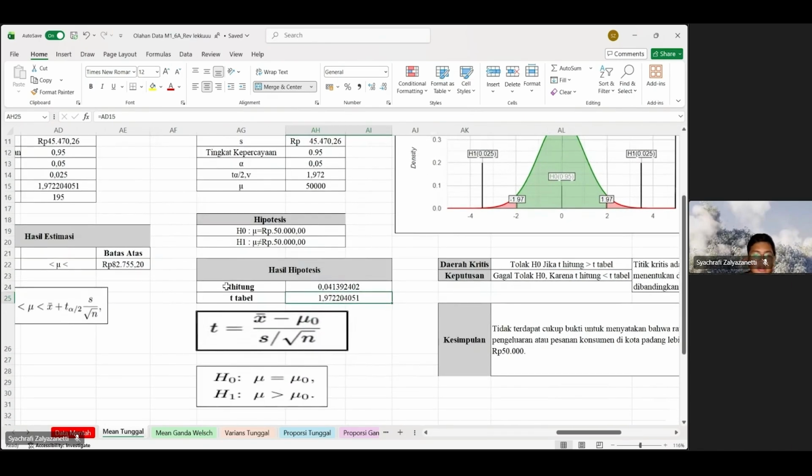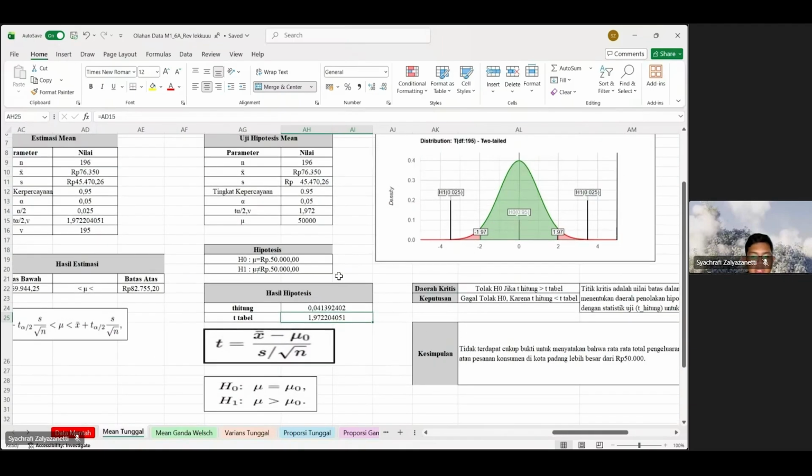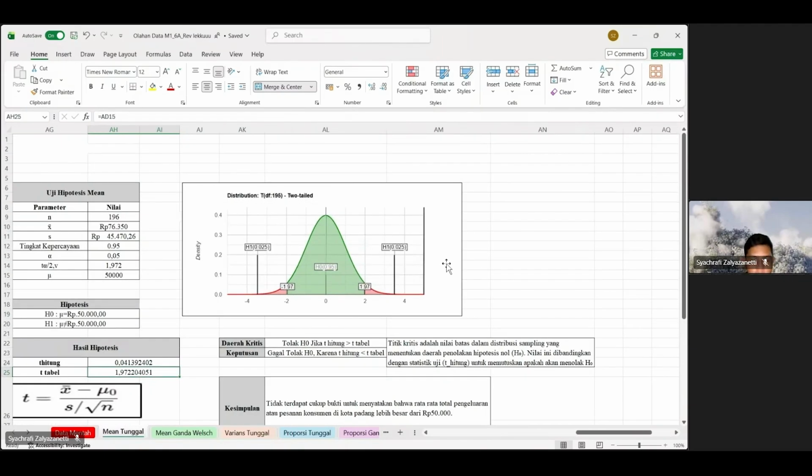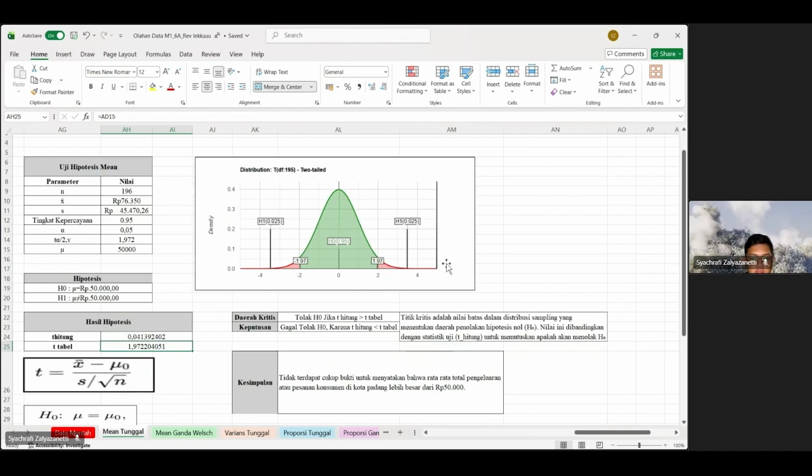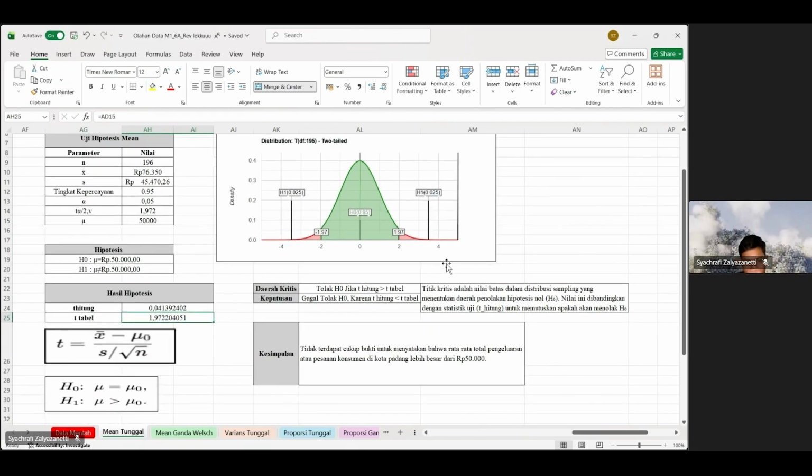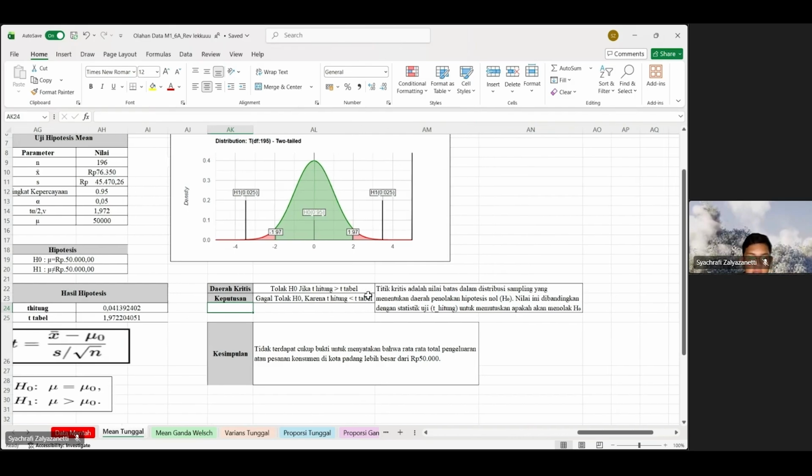After we get the result of the hypothesis, we move on to the graph. I use the two-tail distribution for this case. As we can see in the table, we can get the result. The first thing we have to know is the critical area. Critical area means that we reject the H0 if the T calculated is bigger than the T table, and my decision and my result is we fail to reject the H0 because the T calculated is lower than the T table.